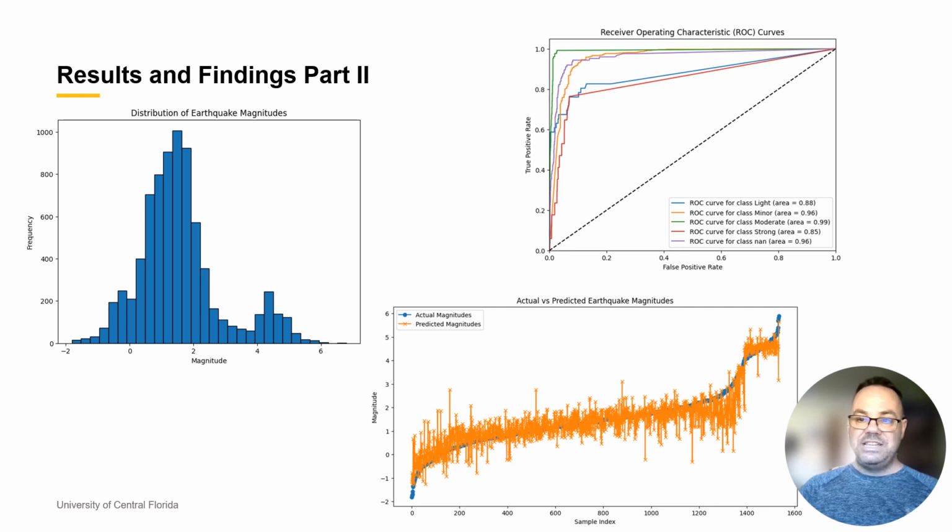Together, these visualizations validate the effectiveness of both the classification and regression models in analyzing earthquake data. The results highlight the models' strong predictive accuracy and their ability to deliver meaningful insights for earthquake classification and prediction.